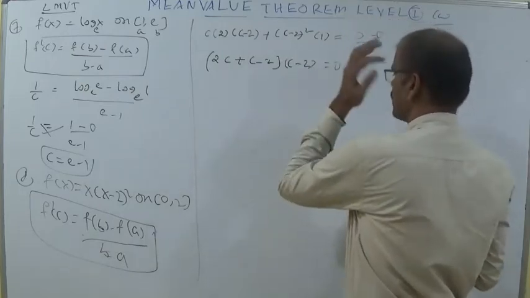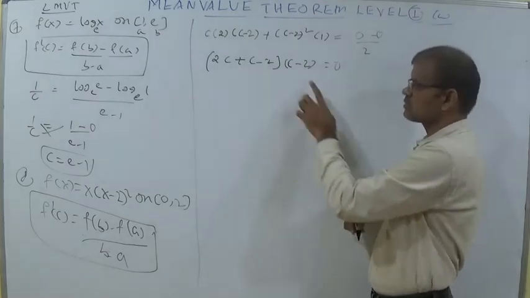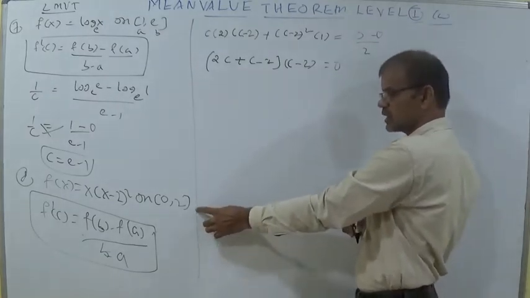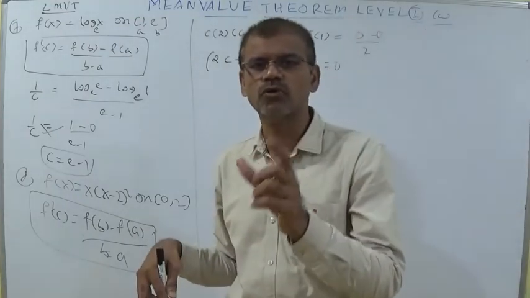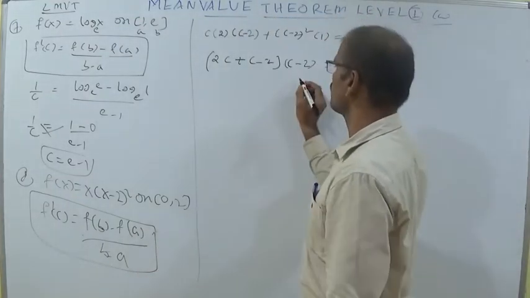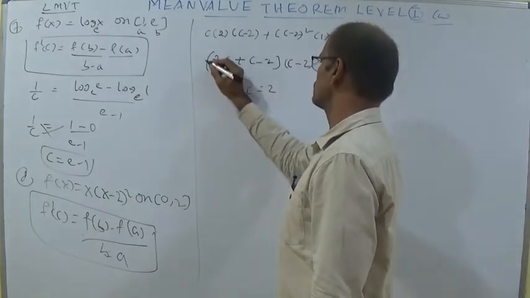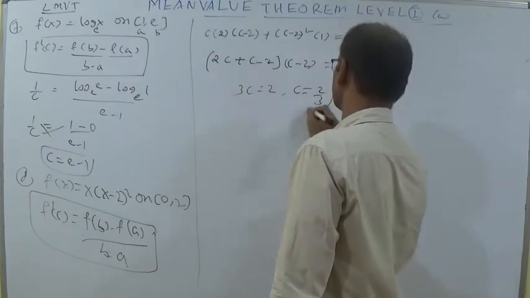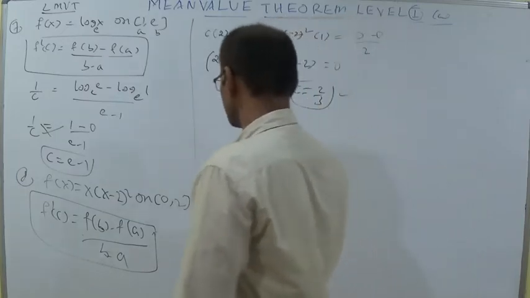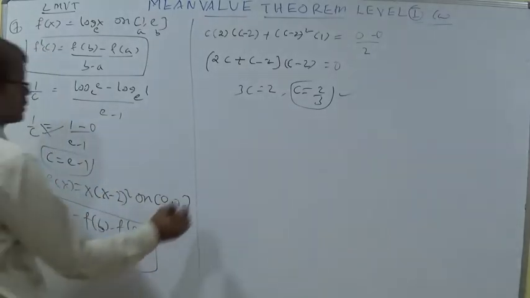Whenever we divide by c minus 2, we can say that c is equal to 2 or 3c is equal to 2. Whatever value of c we are getting, it should be in the open interval, so c is equal to 2 you should not consider. Here you should consider 3c is equal to 2, so c is equal to 2 by 3. 2 by 3 belongs to 0 comma 2. So 2 by 3 is the answer.